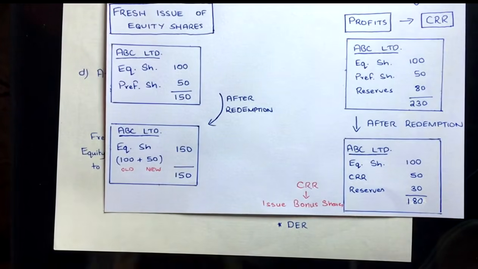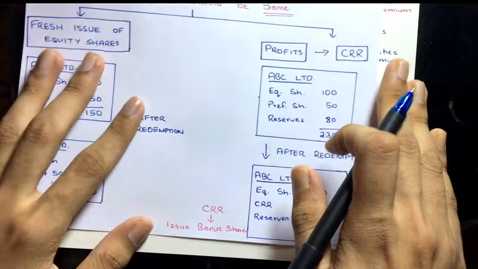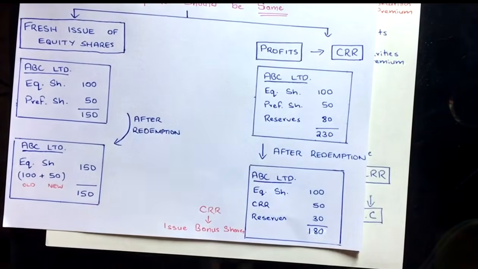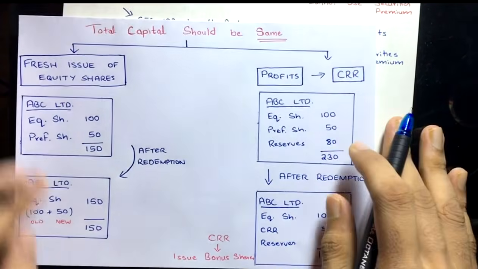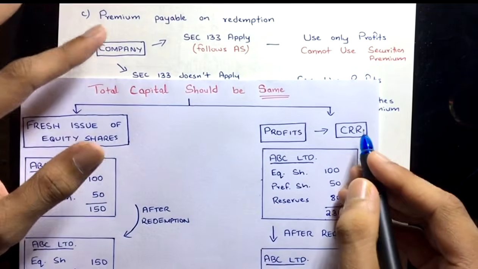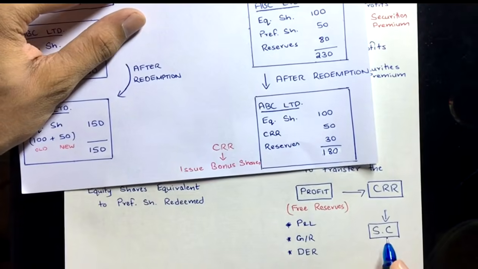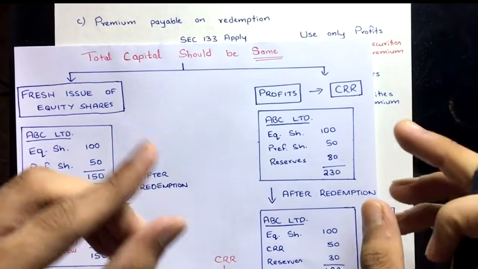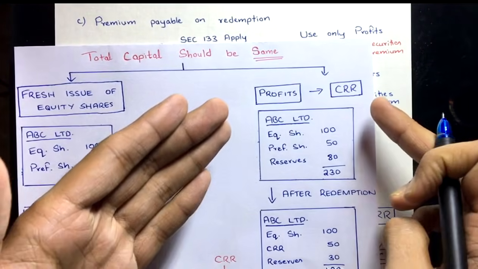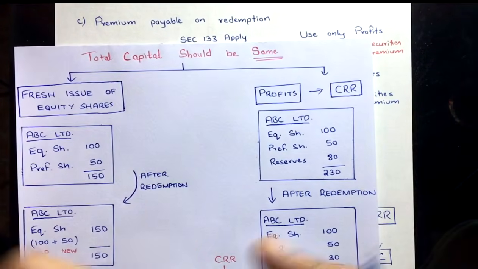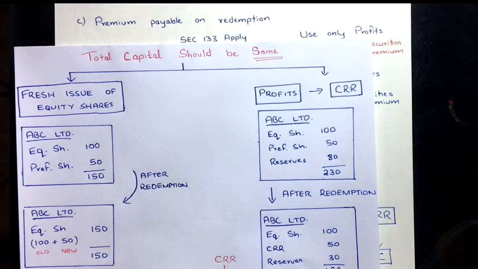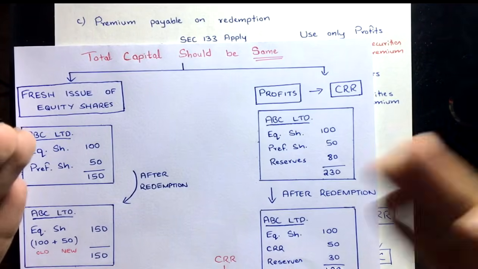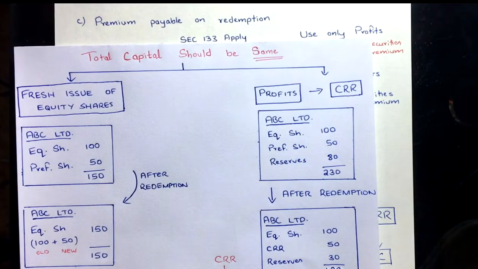You get this? Simple. Here, as I said, we are converting the profits into CRR, capital redemption reserve, which ultimately gets converted into share capital, and the same thing happens. The total capital remains the same, because the capital redemption reserve can only be used to issue bonus shares, free shares, which are issued to the existing shareholders.